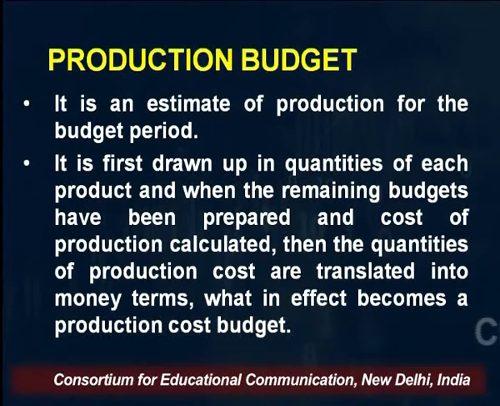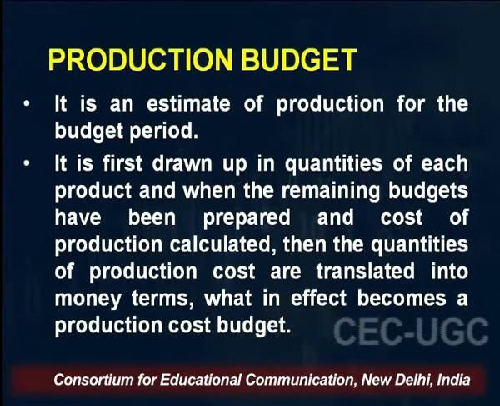So in terms of quantities of each product, when the remaining budgets have been prepared and cost of production calculated, first you find out how many units you will be producing during that period. Then on the basis of other cost budgets, the cost multiplied by the units gives you the production cost budget, right?